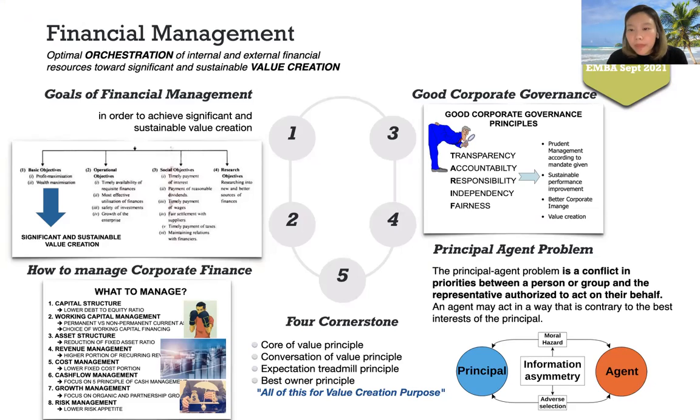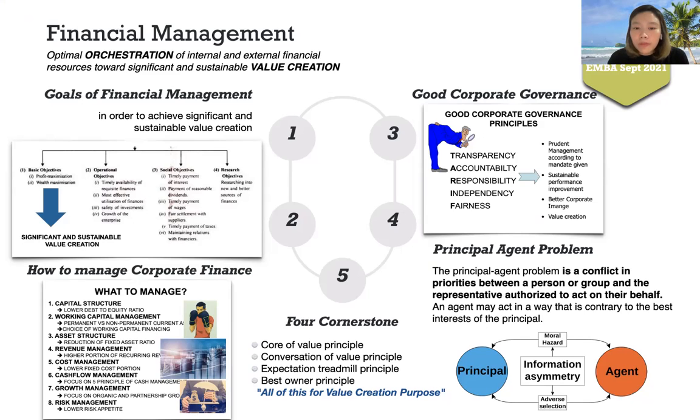What about principal agent problem? Principal agent problem is a conflict in priorities between a person or group and the representative authorized to act on their behalf. An agent may act in a way that is contrary to the best interest of the principal. So there will be information asymmetry that involves moral hazard and adverse selection.